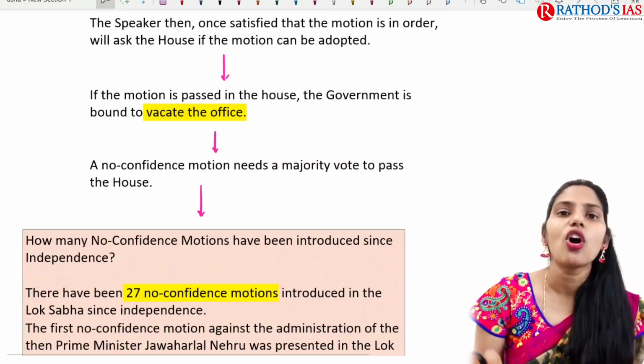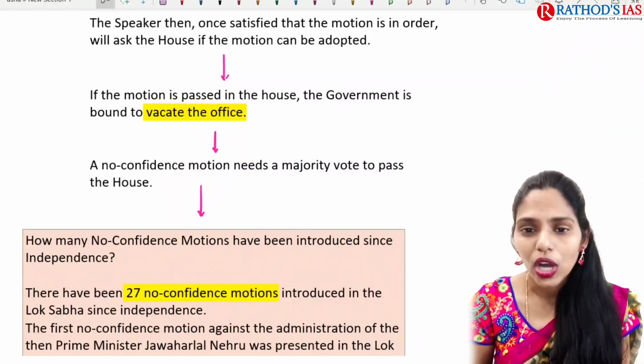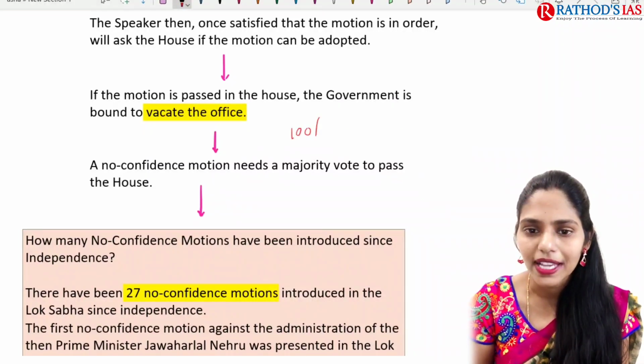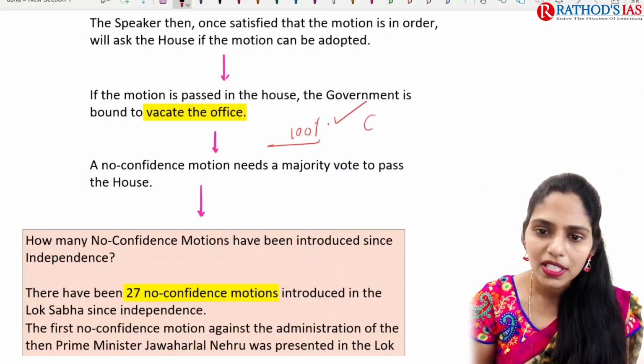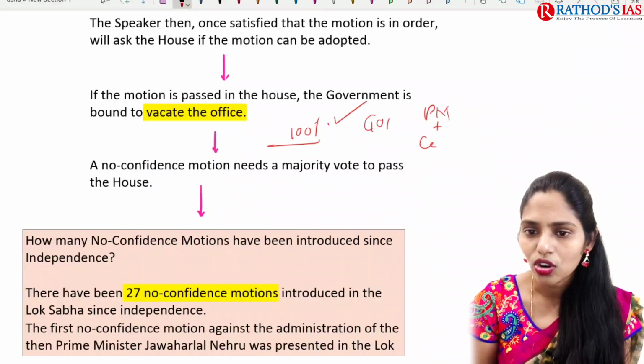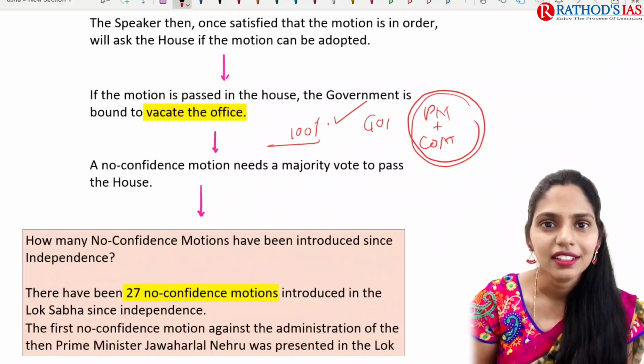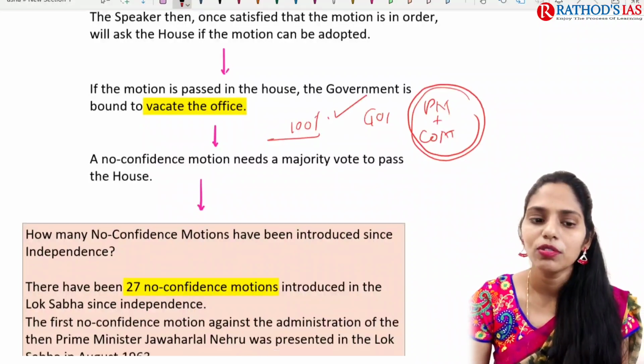The entire government needs to vacate the office. It is mandatory, 100%. If this motion is passed with a majority, then 100% the government, that is the Prime Minister who is heading this Council of Ministers, the entire team should resign, and a new government will be formed.